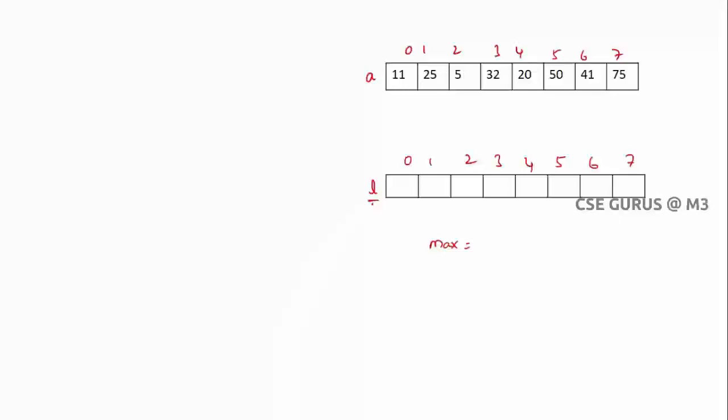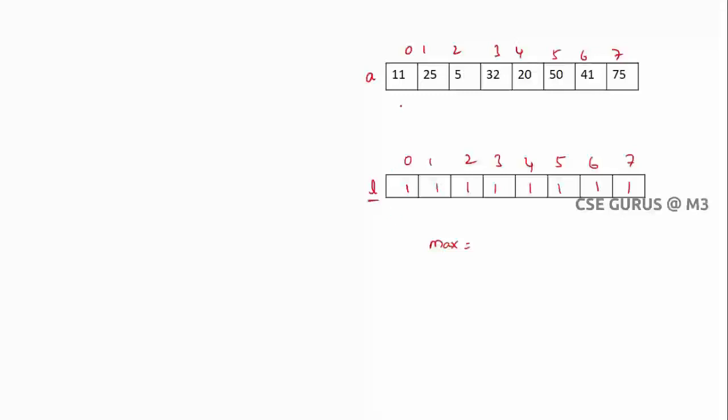Initially, as I told you, taking each element is also a subsequence, so by default keep all the values as 1. It's not 0, it is 1. Why? Because taking each value, 11 is a subsequence, 25 is a subsequence, like this. If you keep all the values in descending order, or all the values are equal, the longest increasing subsequence will be only 1. So that's why the initial value is 1.